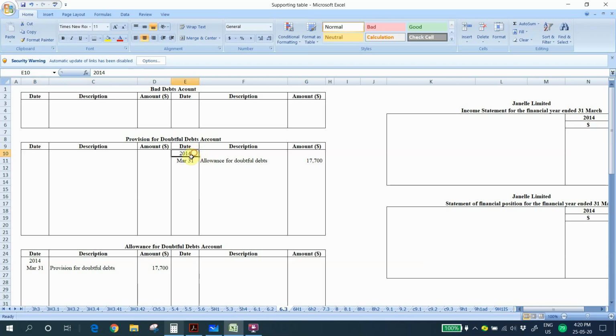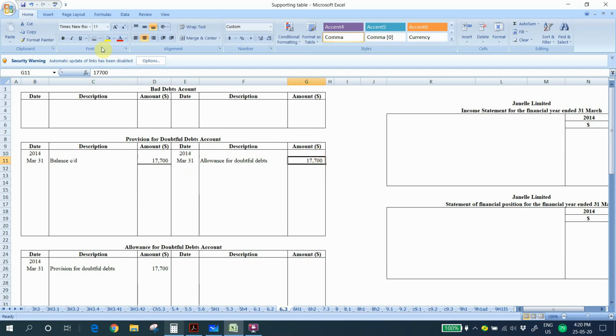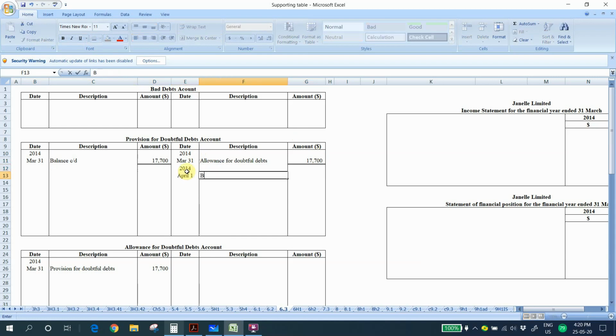So the method that we use for closing, we use balance CD to close it. Balance CD 17,700, and this amount will bring to next financial year. 17,700.